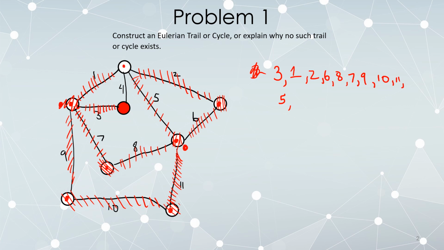We're now back up at the top, and all we can do is follow the bridge 4. And there we have it. In the original, starting here, we made an Eulerian cycle by always following the edge with the lowest number we could, as long as it wasn't a bridge. So 3, 1, 2, 6, 8, 7, 9, 10, 11, 5, 4.